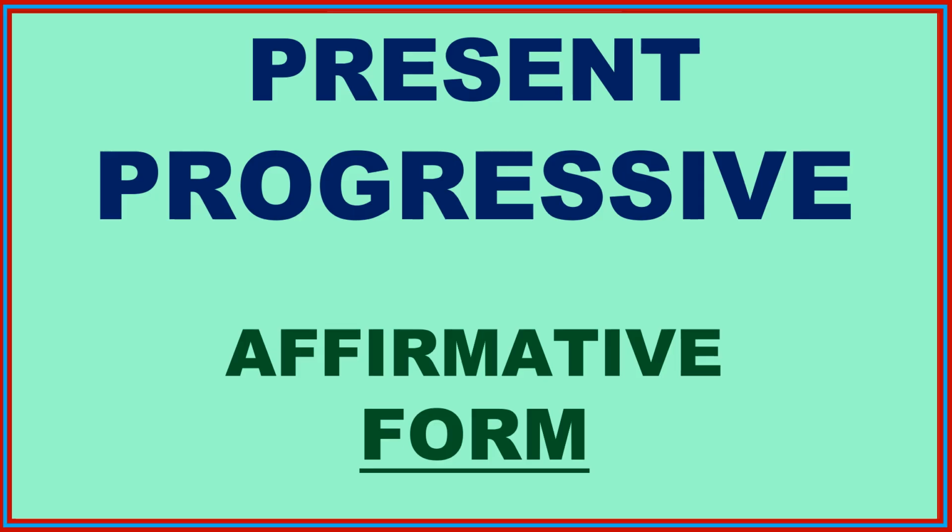The first thing we will check is the present progressive in the affirmative form. The structure is as follows. We use a subject, am, is, or are, depending on the subject. The next thing is verb in gerund. The next part is a complement, and finally, a time expression. Our examples should be something like this.